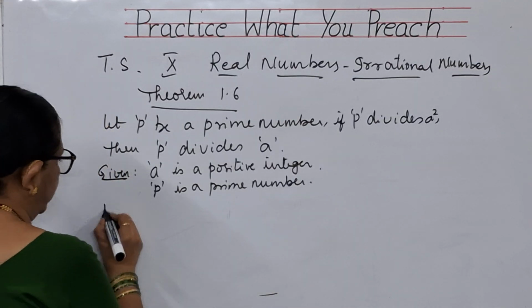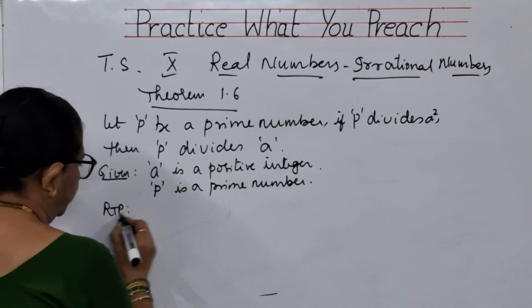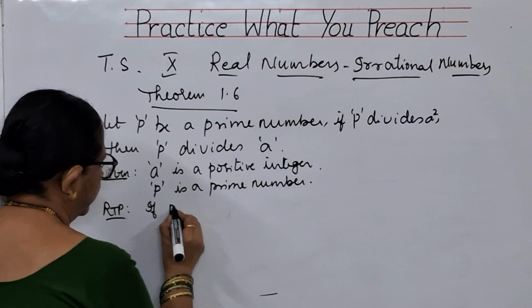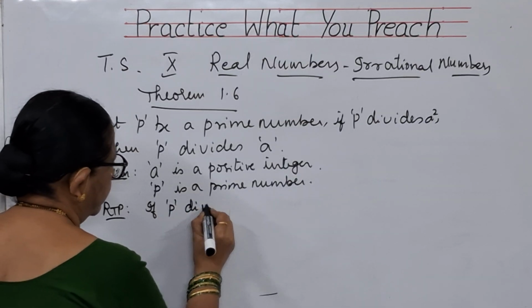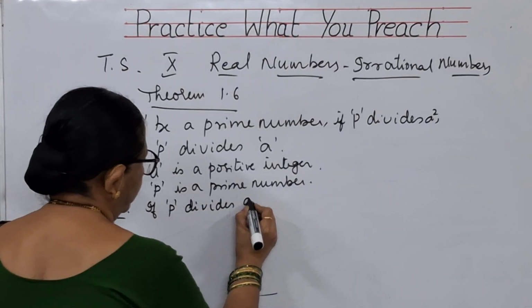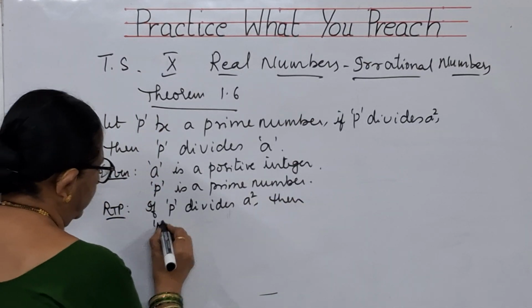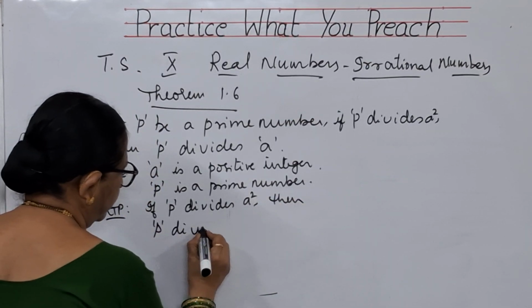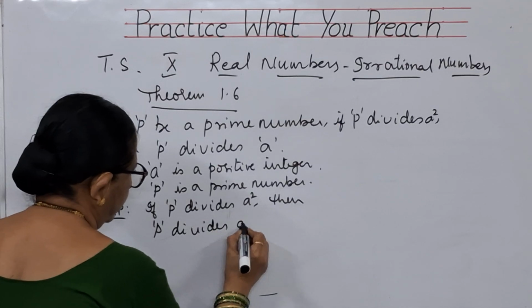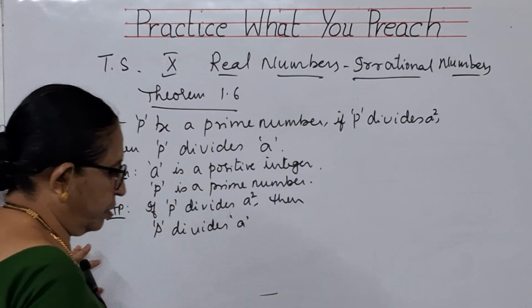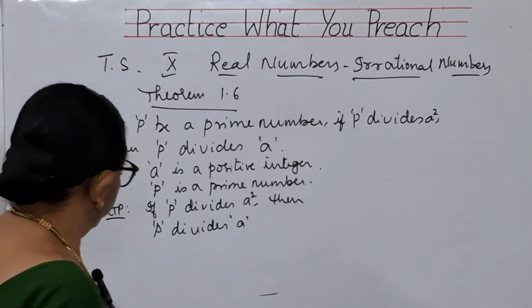What is RTP? You have to prove that if P divides a square, then P divides A. This is what you need to prove.